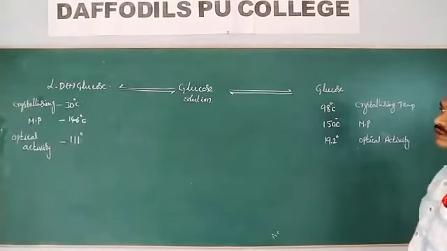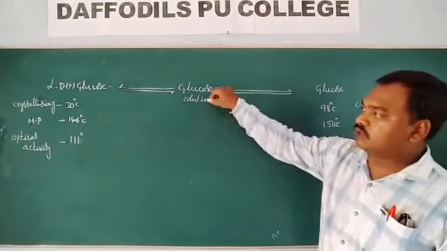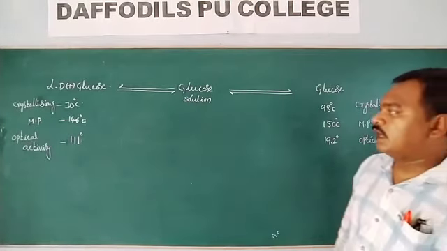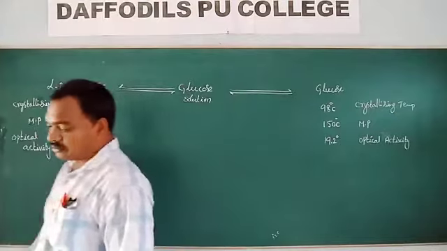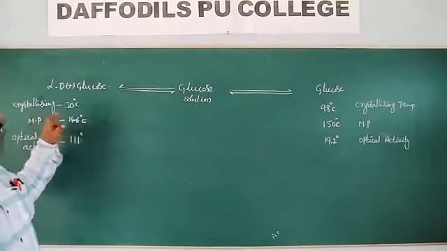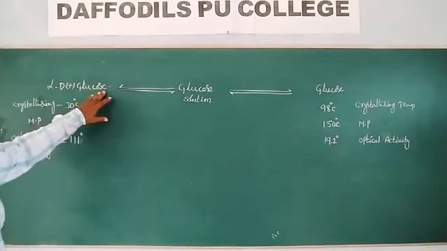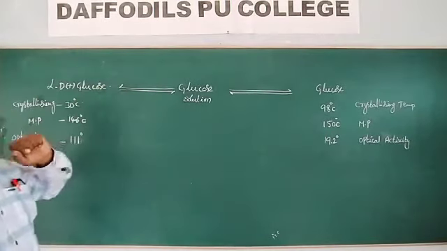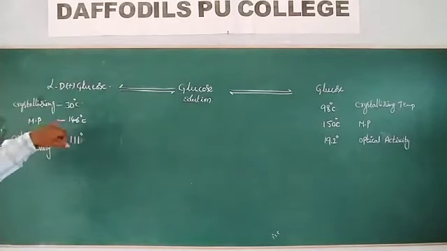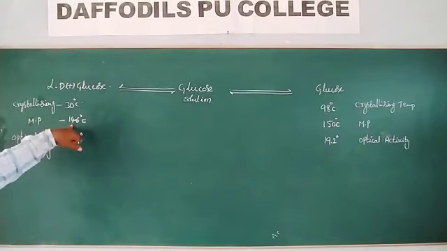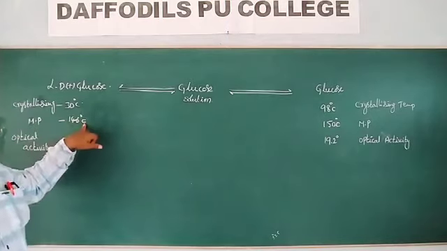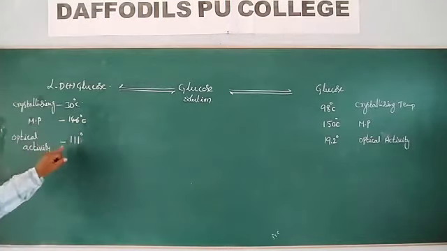So look at all these factors. From glucose solution, I crystallize glucose at 30 degrees centigrade and get glucose with a melting point of 146 degrees centigrade and optical activity of 111 degrees.